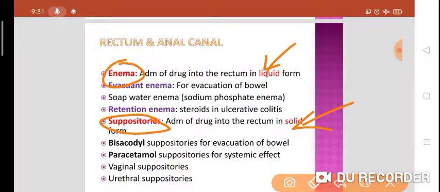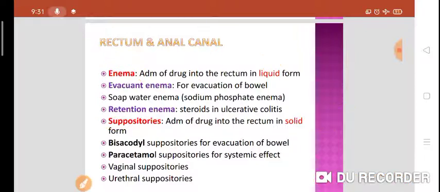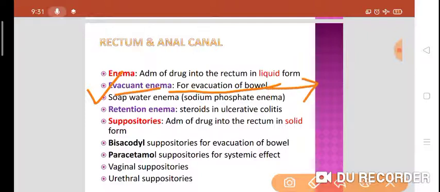Now we have evacuant enema and retention enema. Evacuant enema means for the evacuation of the bowel. Mostly this evacuant enema is used for the evacuation of the bowel in case of constipation, in case of surgeries, in case of various radiographic procedures. We use this evacuant enema. For example, soap water enema is used, or sodium phosphate enema is also used.